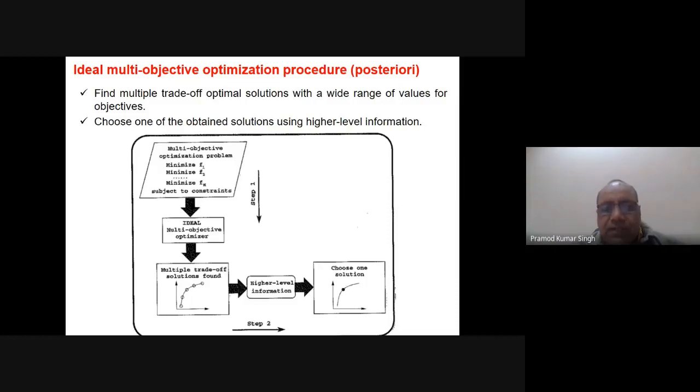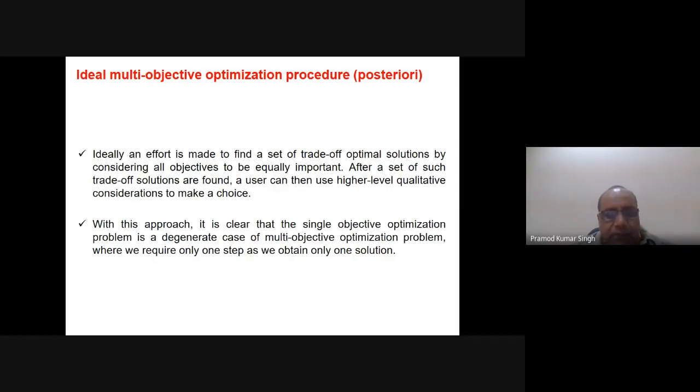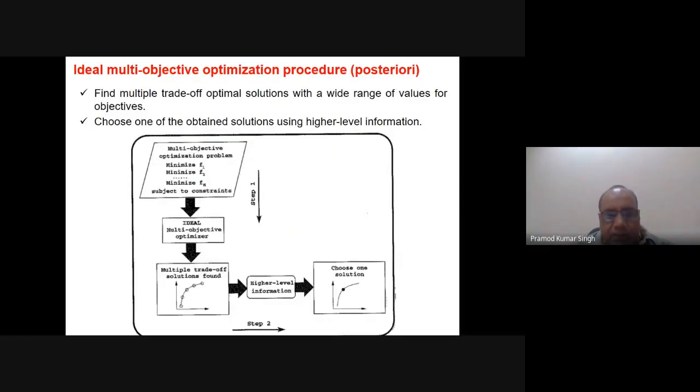The posteriori approach is that we do not use any problem specific knowledge, any domain knowledge. When I say domain knowledge, I mean the preference of the objectives. So we do not use any preference of the objectives while we are solving the problem and getting the solutions. Once the solutions have been obtained, then we see what solution we have to choose, and whenever we have to choose a solution, at that time we may have to look for the preference of the objective.